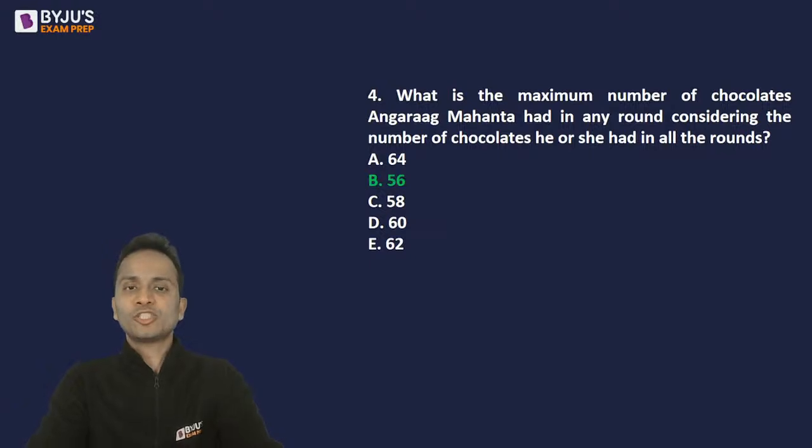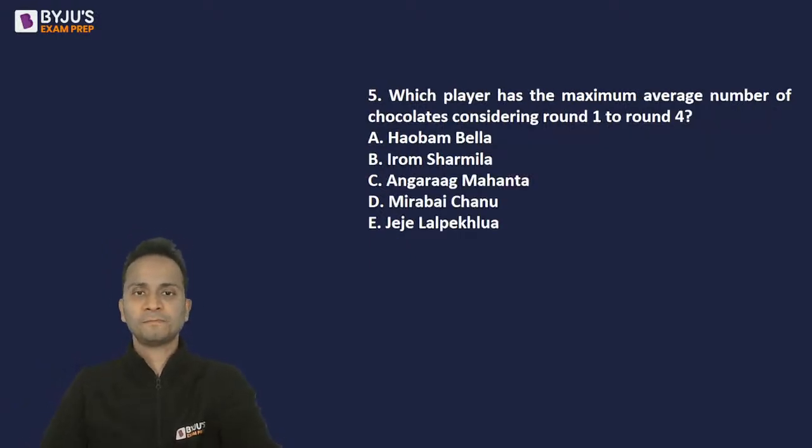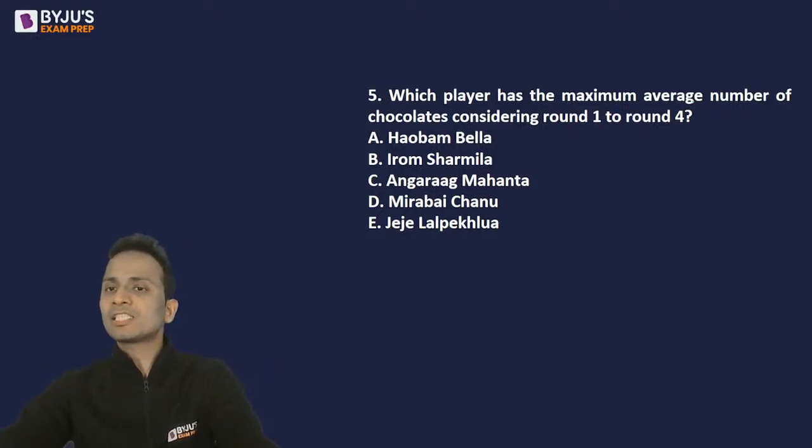Let's look at the next question, question number 5. Now, which player has the maximum average number of chocolates considering round 1 to round 4?